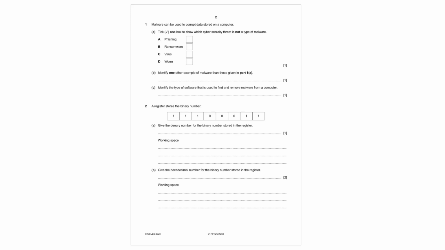Malware can be used to corrupt data stored on a computer. Tick one box to show which cybersecurity threat is not a type of malware. So malware is inside the computer. Now let's see here. Ransomware, that is inside the computer. Virus is inside the computer. But phishing is done by a human. So a human will send you a fake email. This is not a type of malware. So we simply write a tick here.